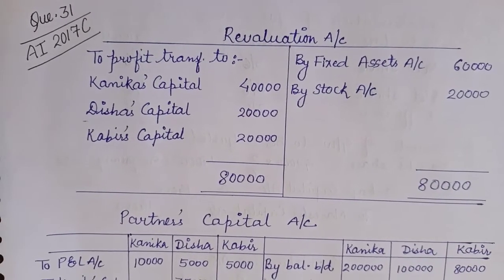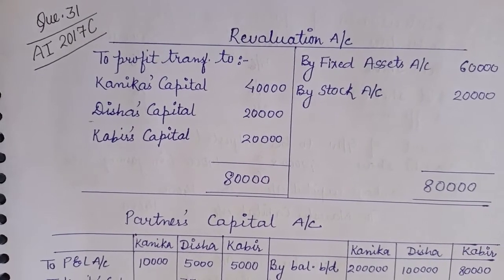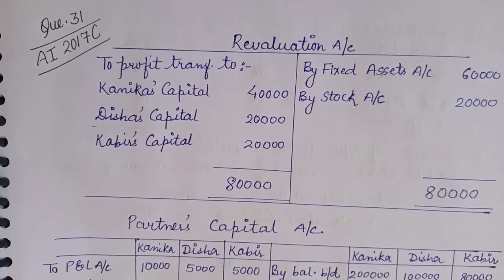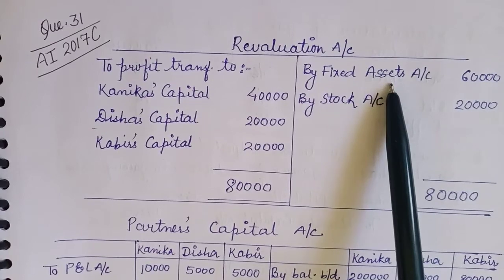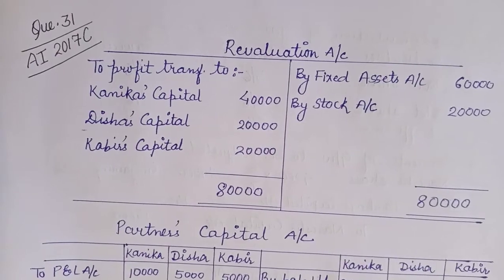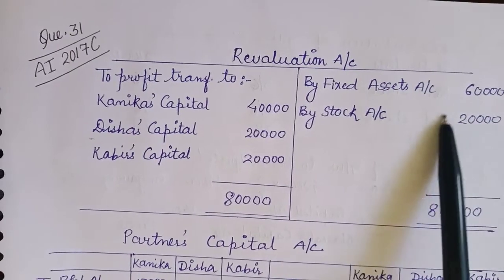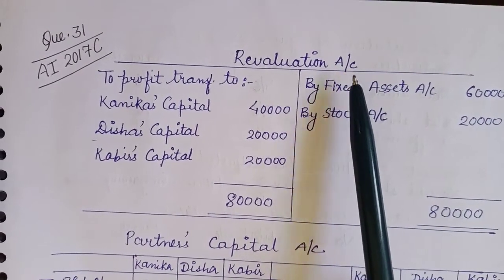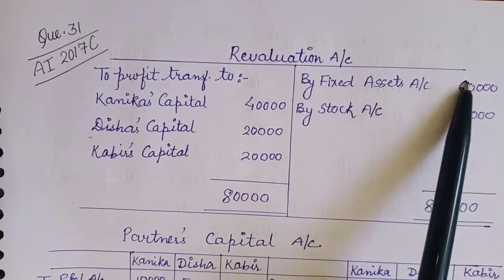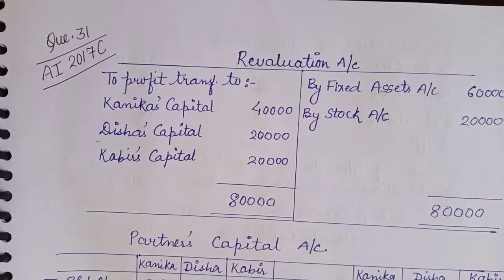Fixed assets, point number B, it is given fixed assets were to be increased to 3 lakh, and in the balance sheet the fixed assets are given 2,40,000. It is increased, so that is increased by 60,000. So the increase has been written in the credit side of the revaluation account. Then next adjustment, point number C, stock was to be valued at 120. It means 20% increased. So that increase of 20% again I have shown in the credit side of the revaluation account. Nothing more is related to the revaluation account. So the profit of 80,000 has been distributed among Kanika, Disha and Kabir in their old profit sharing ratio.